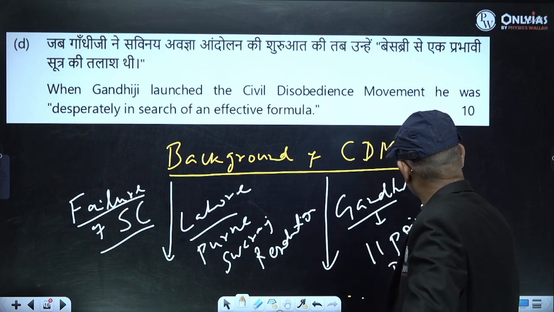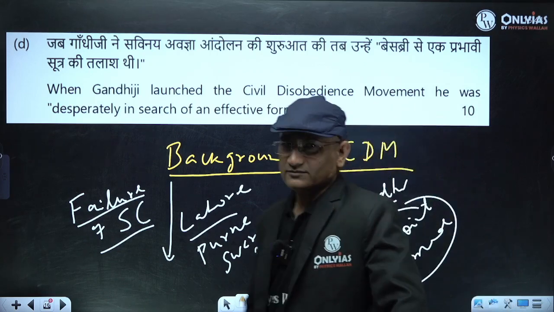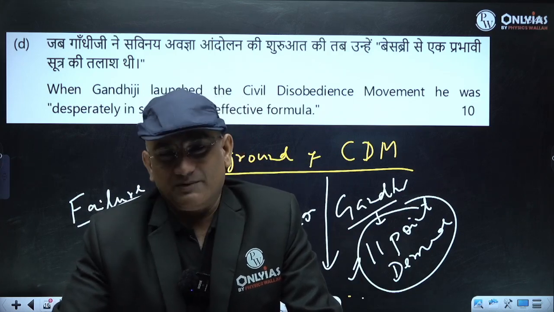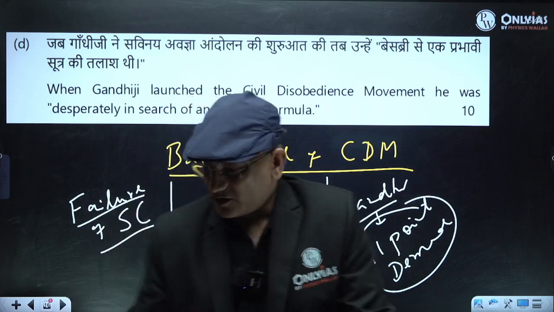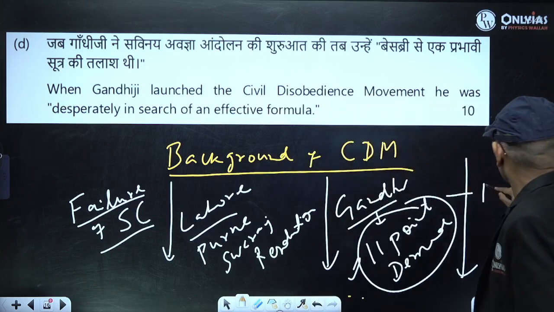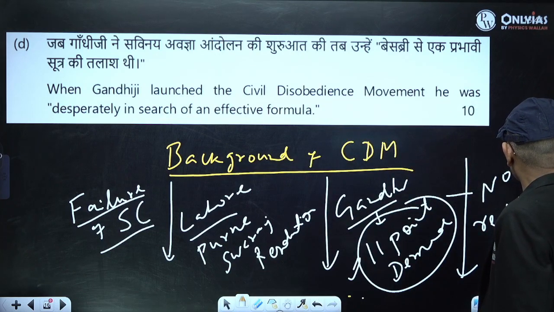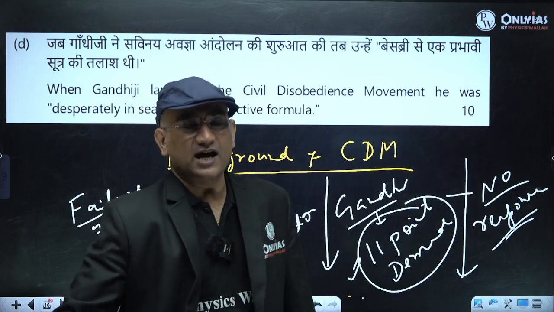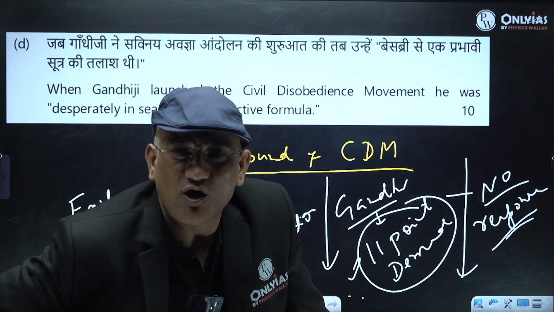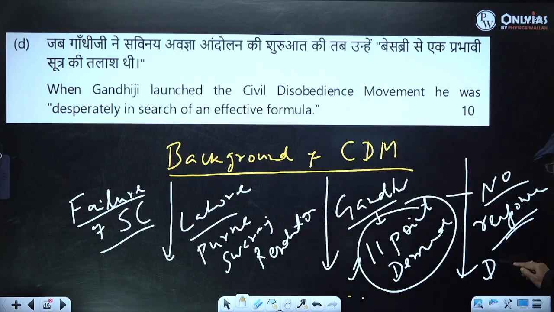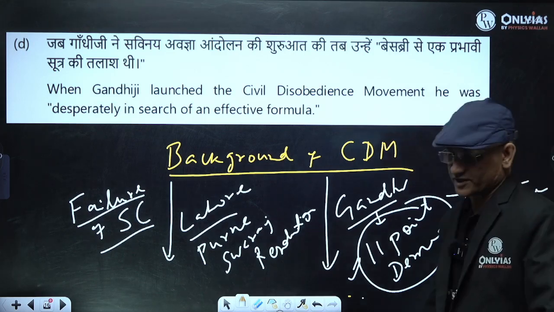It included the demands of peasants, the working class, and the middle class, right? And then when there was no response, he had no option, and then what started? Breaking the salt law, the Dandi March. So finally you have the Dandi March and the civil disobedience movement started.